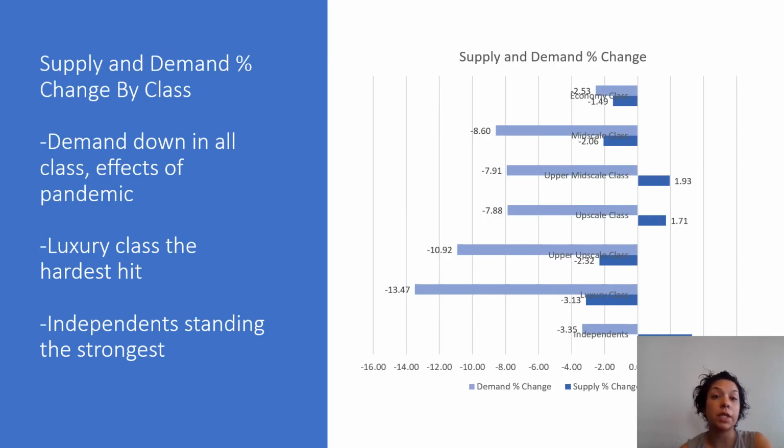Supply and demand percent change by class. Demand is down in all classes. Again, this is the effect of the pandemic. Luxury class seems to be hit the hardest, and independent the strongest.